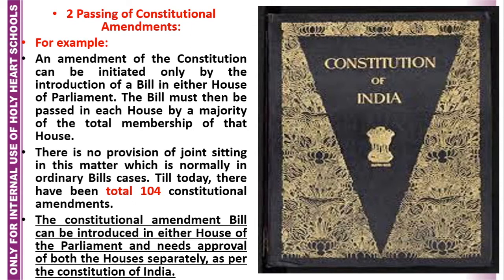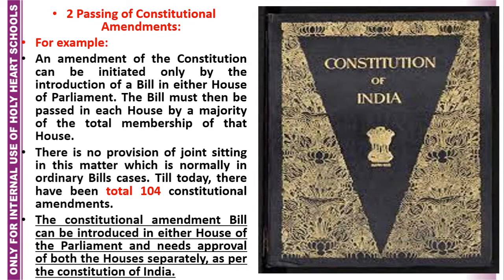Till today, there have been a total of 104 constitutional amendments. So, students, you must find out which topic this amendment is related to and when it was passed. You must Google it, and I will discuss it in the class also. You must have this knowledge.